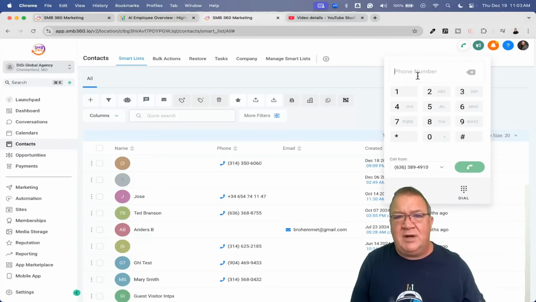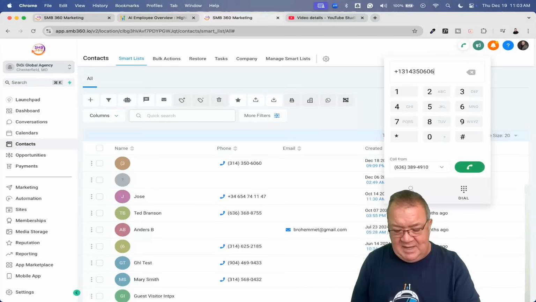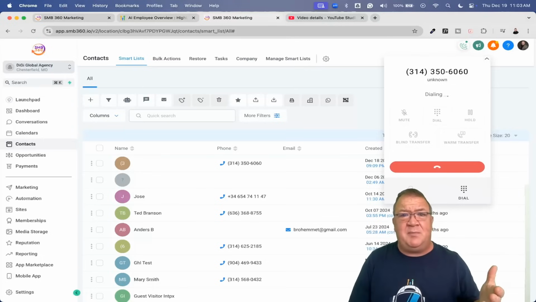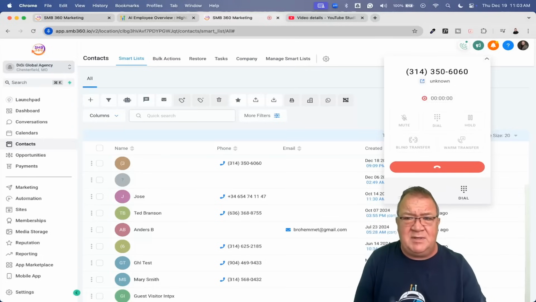So now what I want to do is show you how this works when we start using the call transfer. So let's call back here and be the irate customer. I'm not going to be irate, but you get my point. You saw it did pick up pretty quickly, just one or two rings on this one.